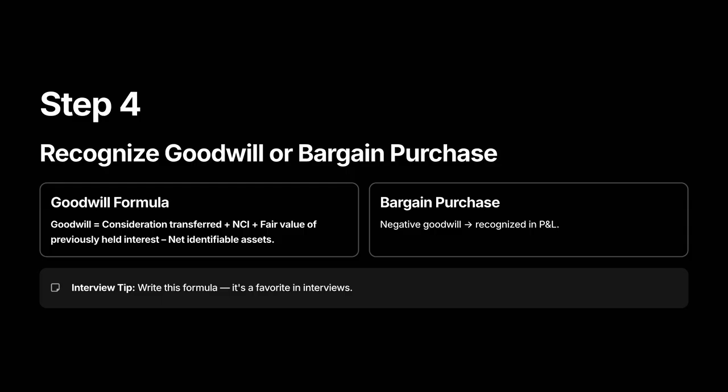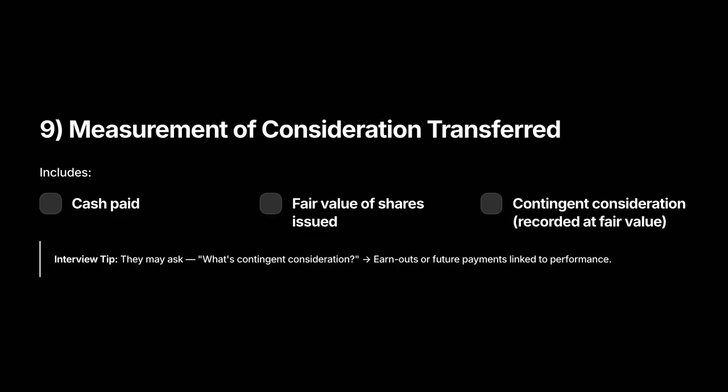It is the future economic benefits from assets that cannot be individually identified and recognized. Think reputation, assembled workforce, and synergies. Bargain purchase, negative goodwill. If net identifiable assets exceed the consideration plus NCI and prior interest, the acquirer has a bargain purchase. Recognize the gain immediately in profit or loss. This is rare and often requires rechecking measurements. Interview tip: write the formula clearly, then walk through each component with numbers.